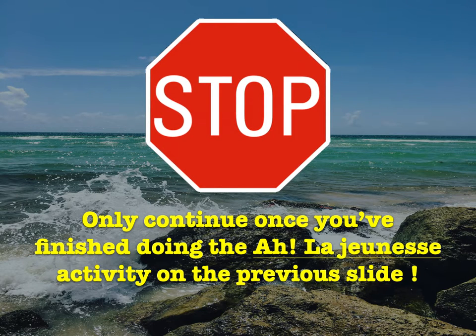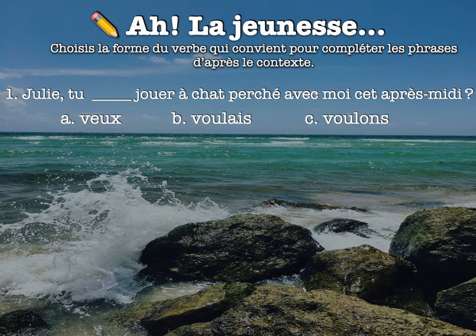Okay, hopefully these weren't too difficult. So we're going to go over these together. On the first one we have: Julie, tu blank, jouer à chat perché avec moi cet après-midi. Here we have to figure out, are they talking about present tense or are they talking about the past? Because I have two options that are present tense, and one that's imparfait, past tense. It says Julie blank, so some form of want. You want to play tag with me. Here we have to look at cet après-midi, this afternoon. Well, if it's this afternoon, we know it's present tense.